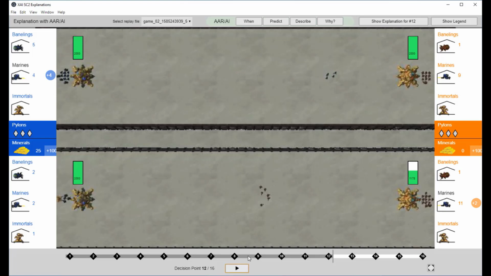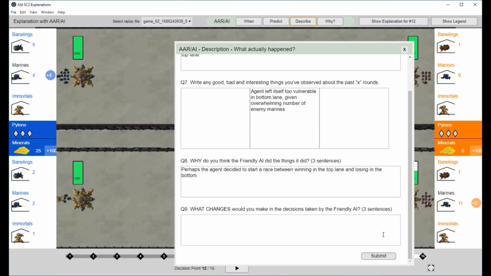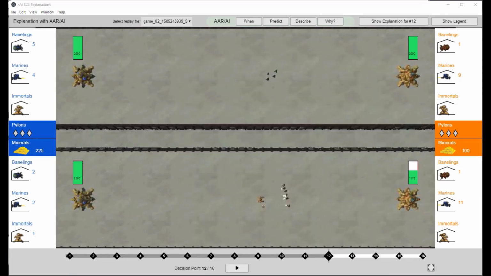Here, the agent made a move in the top lane which was not expected. Jane can use the R5 form to make value judgments about what the agent did, connecting this action to thoughts about strategy. At this point, she is likely still curious about why it happened.